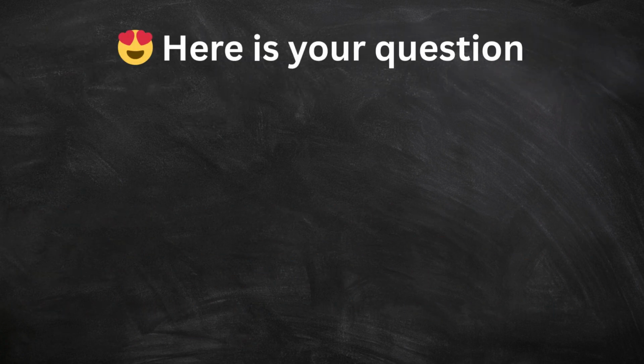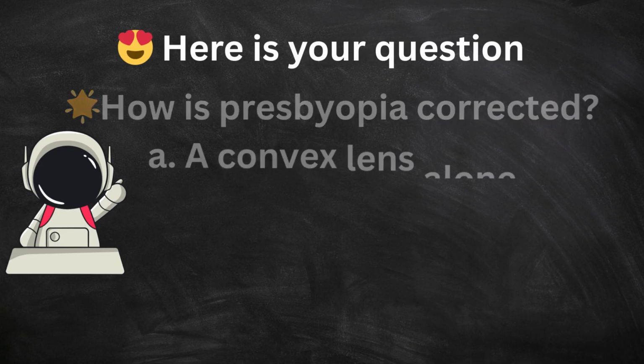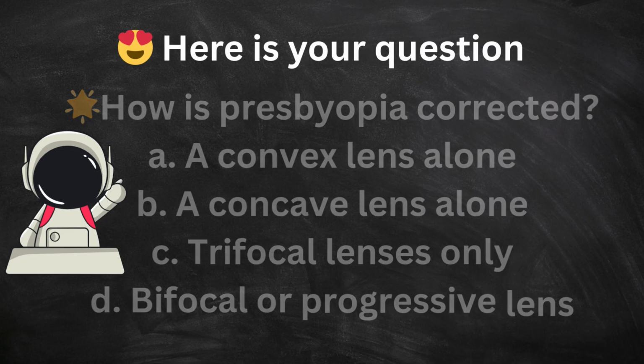Here is your question. How is presbyopia corrected? A. A convex lens alone. B. A concave lens alone. C. Trifocal lenses only. D. Bifocal or progressive lens. Put your answer in the comments below.